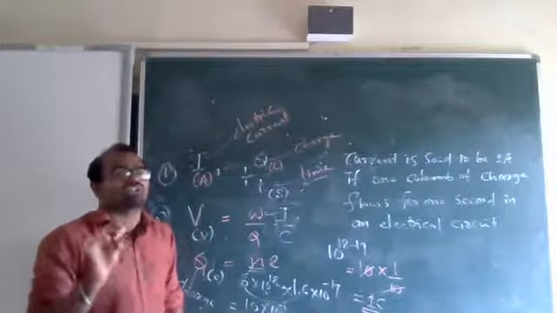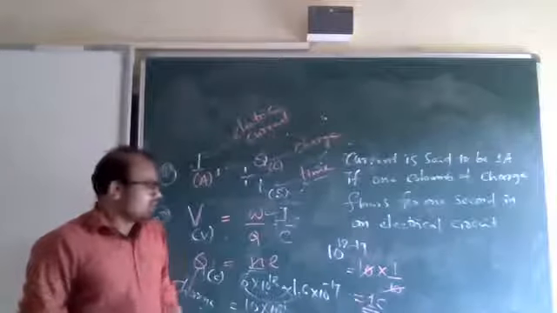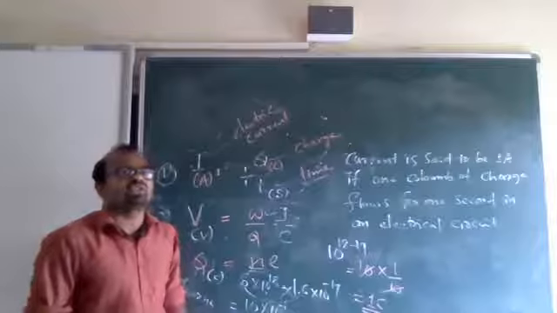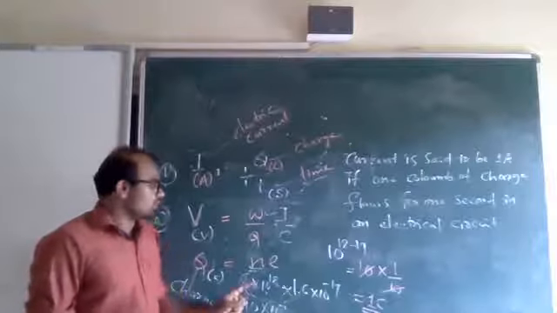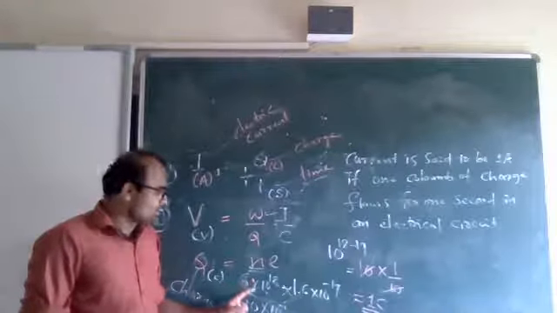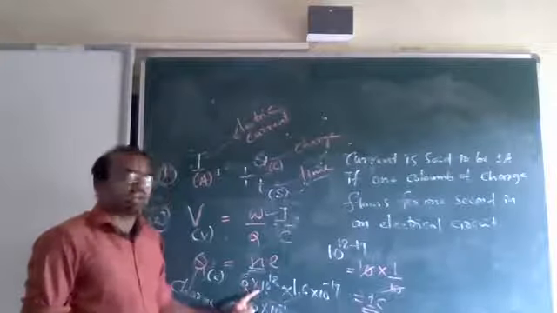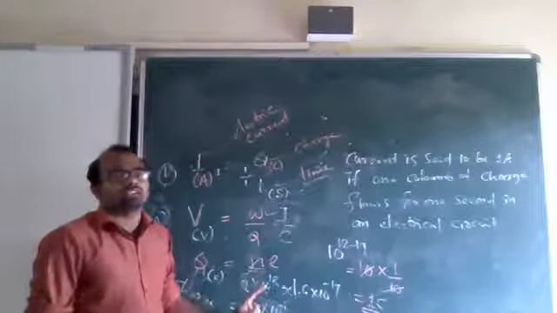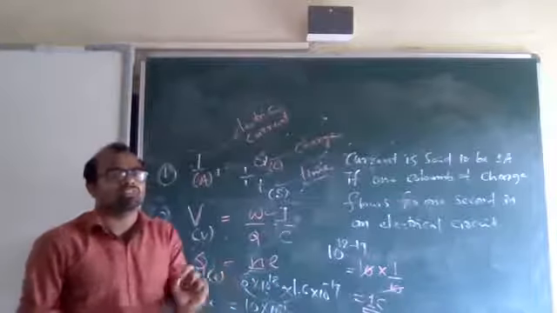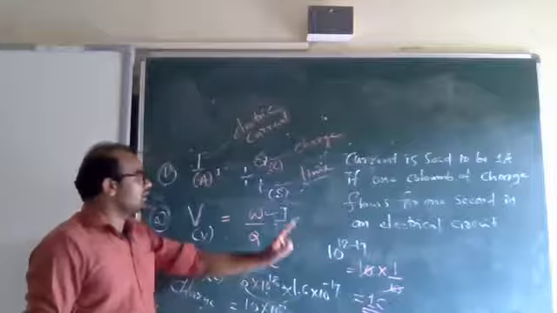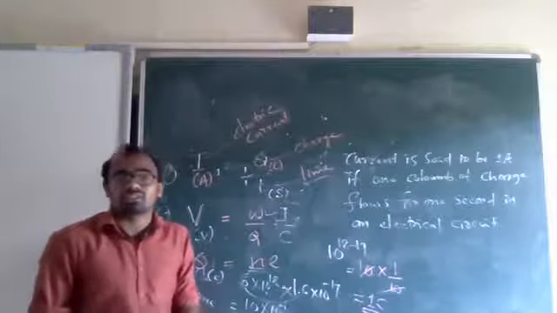What is the charge on an electron? 1.6 into 10 to the power minus 19 coulomb. What is the number of electrons present in 1 coulomb of charge? 6 into 10 to the power 18 electrons. So this is the total concept we studied so far.